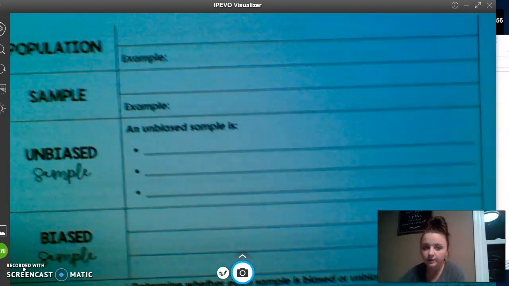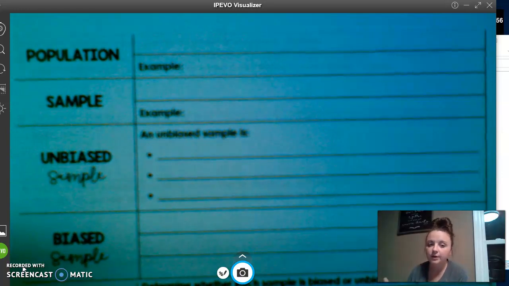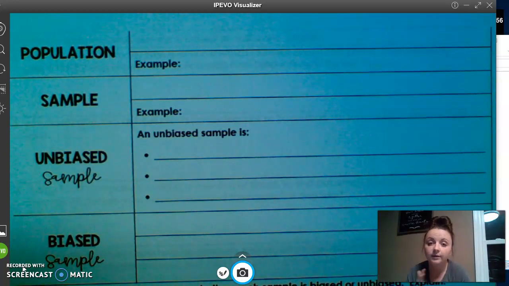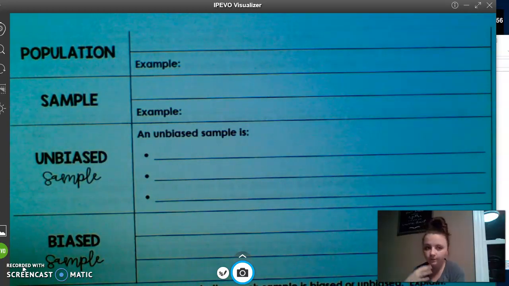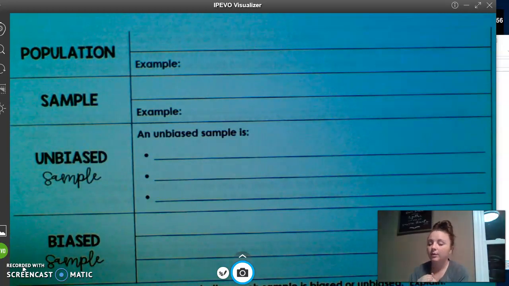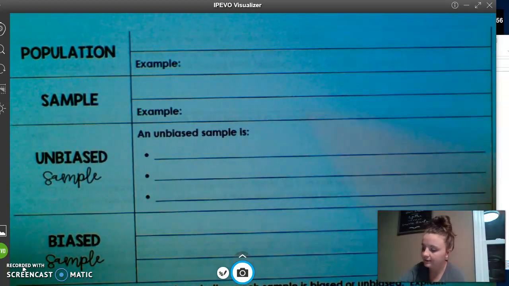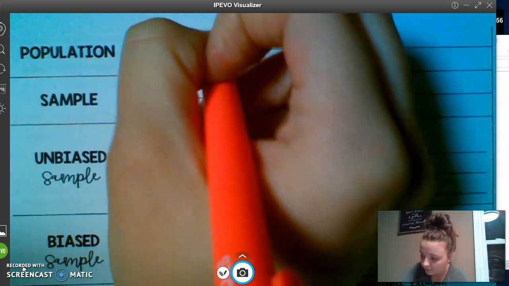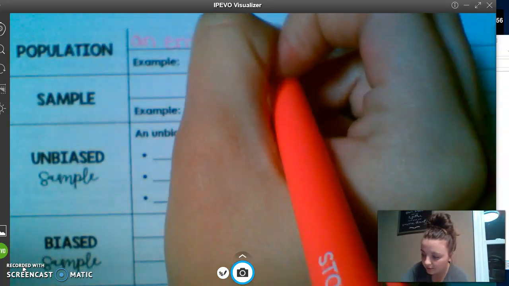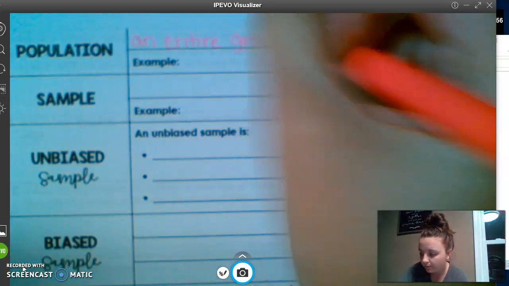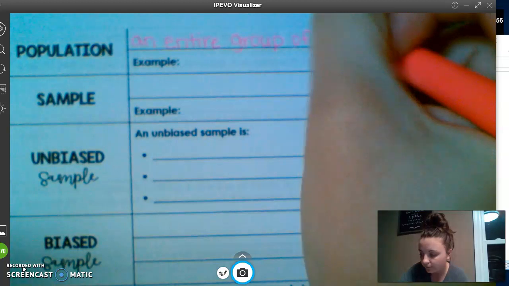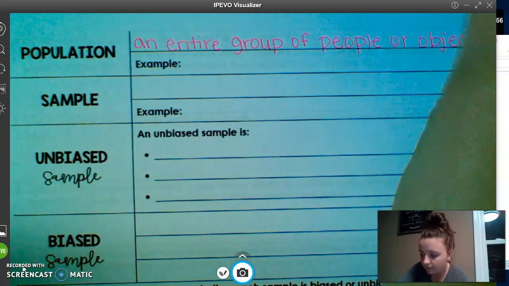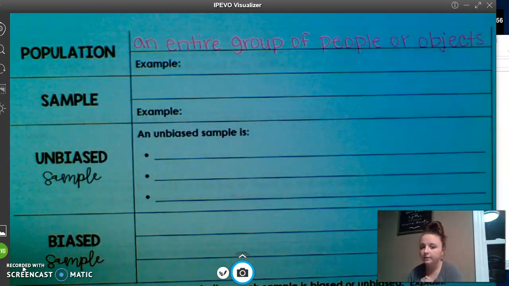Our first term is population. You hear this term a lot. Even now with the virus, they talk about our population, the US population, China population. So the actual definition of what a population is: it's an entire group of people or objects. We can be talking about people, we can be talking about objects, either one.